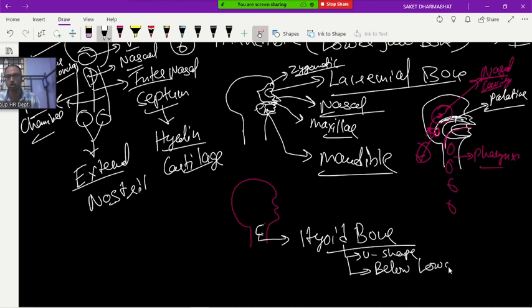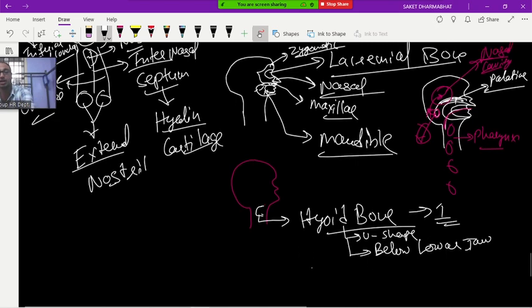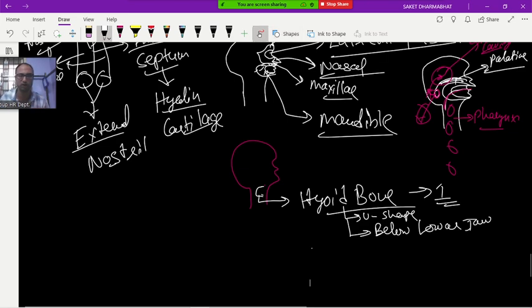Below the lower jaw. You can hold it also. If you hold below your lower jaw like this, here also one U-shaped bone is there. That is called the hyoid bone. How many hyoid bones are present in the human body? One. This is the only bone which is not connected to any other bone of the body. All the bones of your body are connected to some other bones. Yes or no?